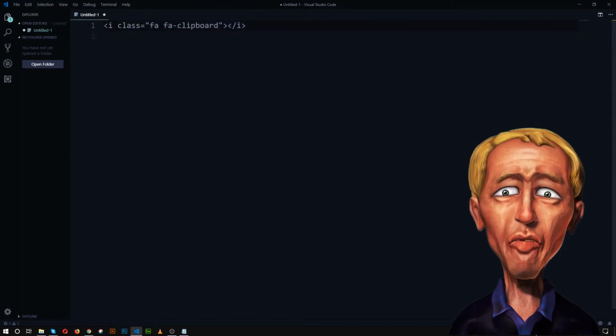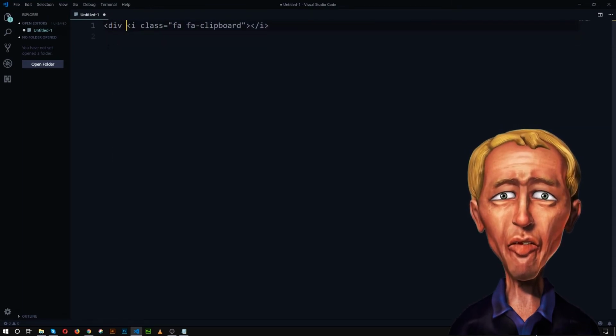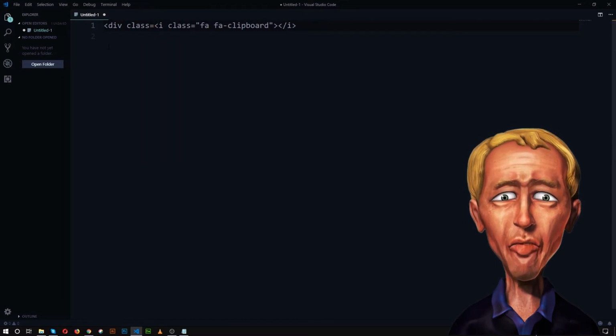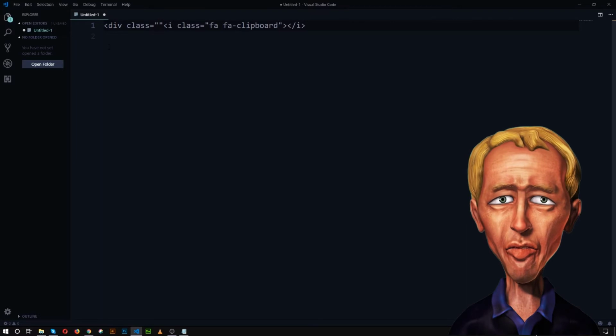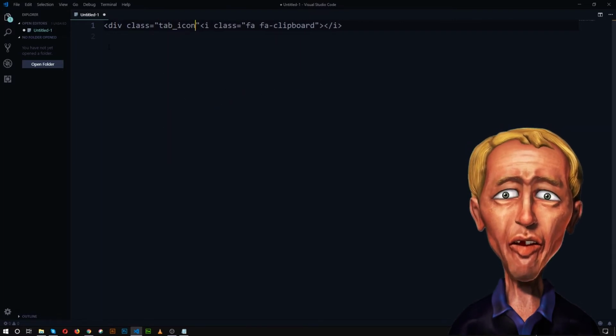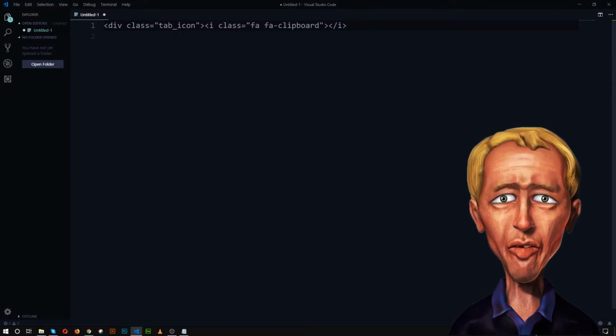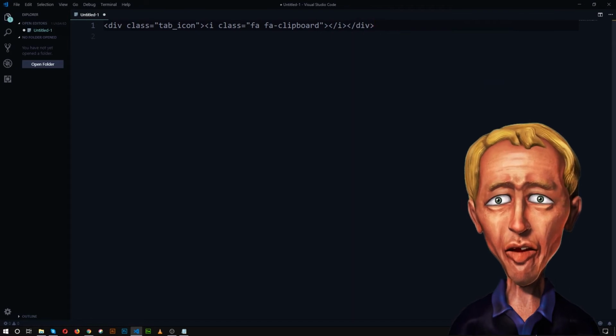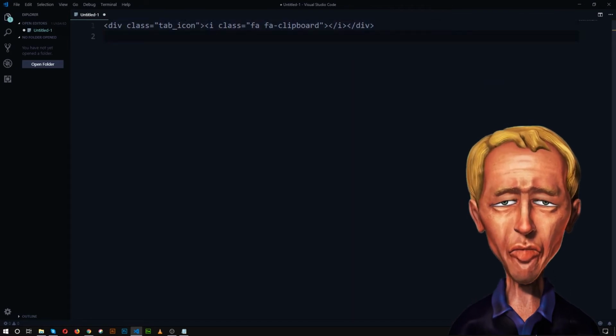So let's add a div, and let's add a class of tab_icon, and let's close the div. We wrap this icon with a div, and also we need to add the title.